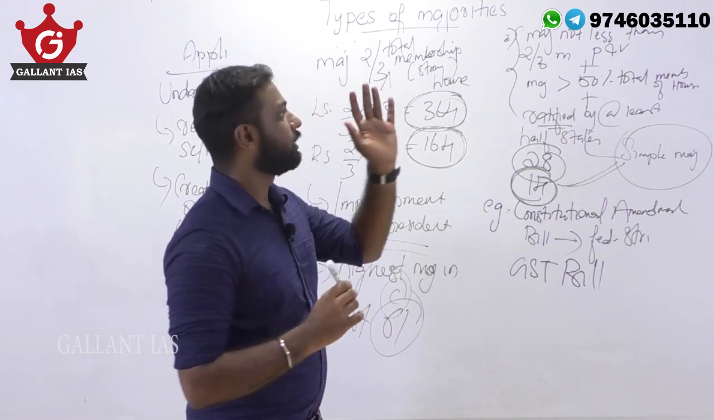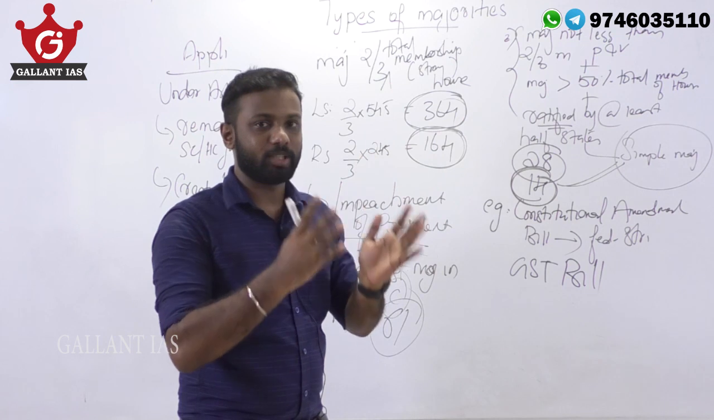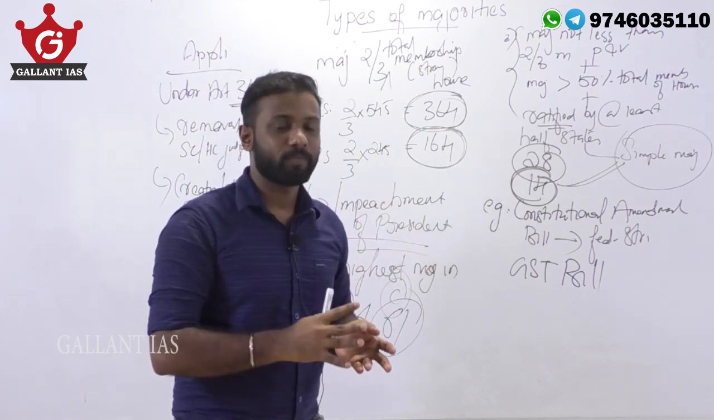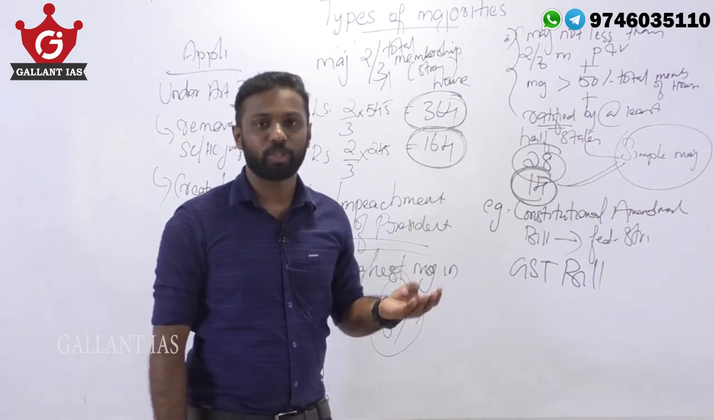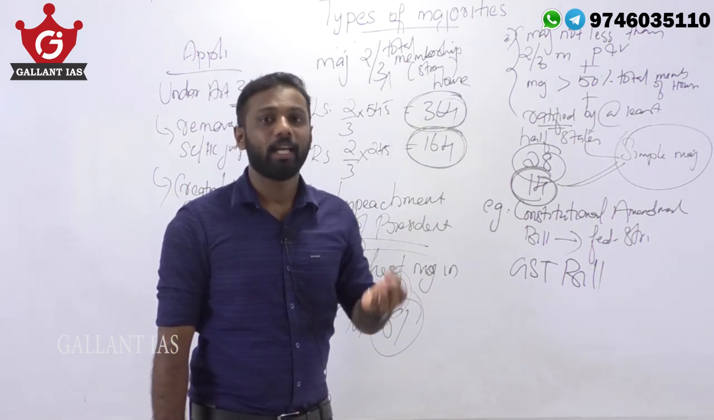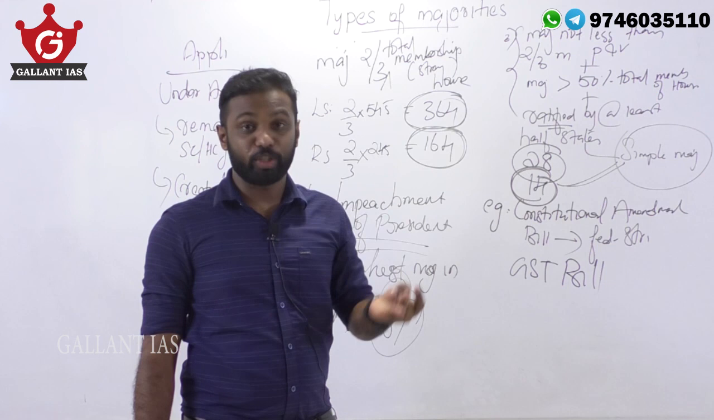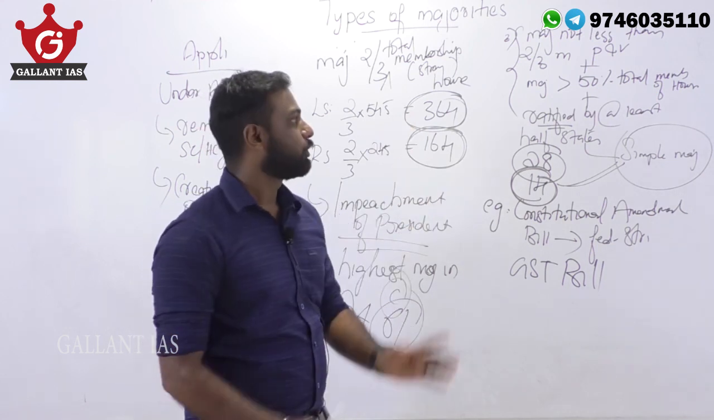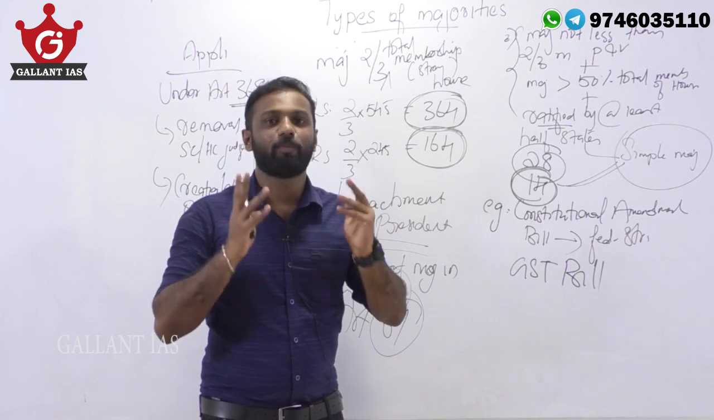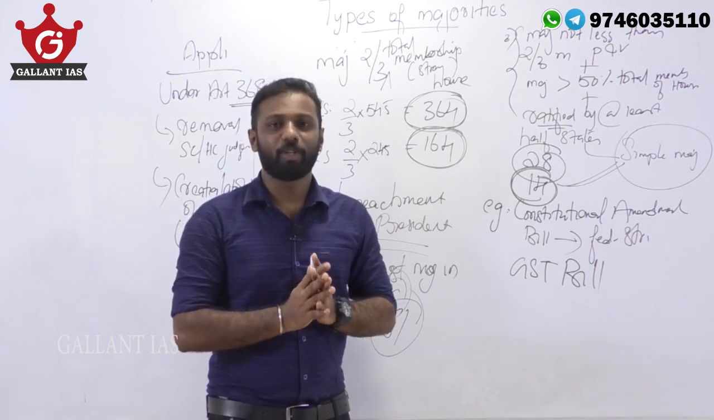Okay, so these are the four kinds of special majorities mentioned under our constitution. And totally now we learned 7 types of majorities, that is simple majority, absolute majority, and effective majority, and 4 kinds of special majorities, right? So these are the 7 different kinds of majorities mentioned in our constitution.